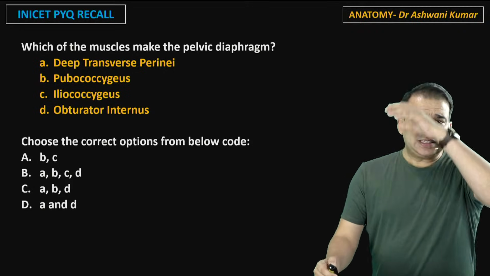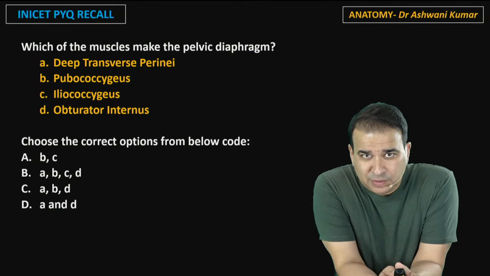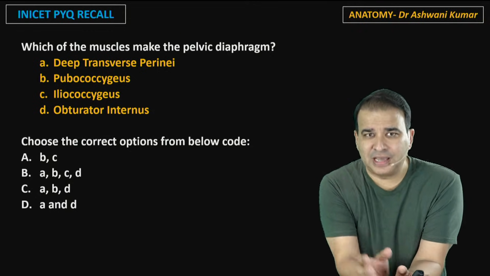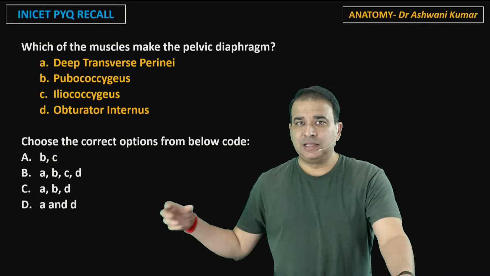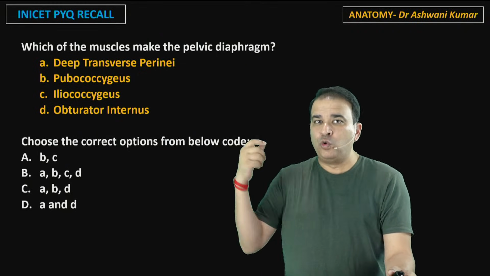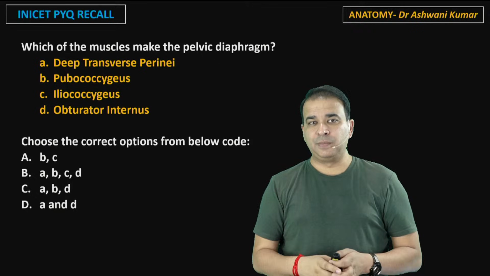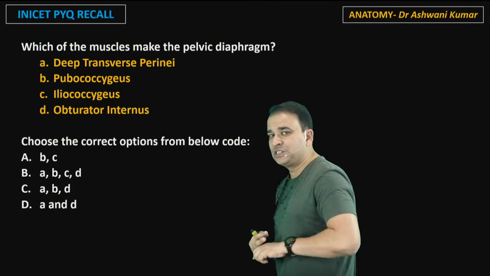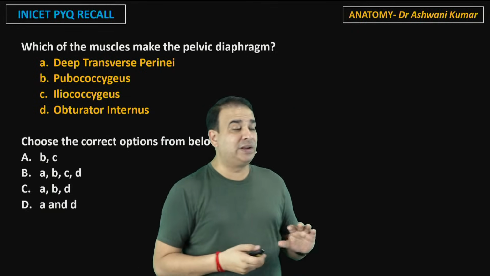Okay. Next, guys, which of the following muscles makes the pelvic diaphragm? Again, they gave a question like this with multiple options, and you need to know everything about the pelvic diaphragm, because if you know only one part of it, that will not help you. The four muscles given are: deep transverse perineal muscle, the pubococcygeus, the iliococcygeus, and the obturator internus.